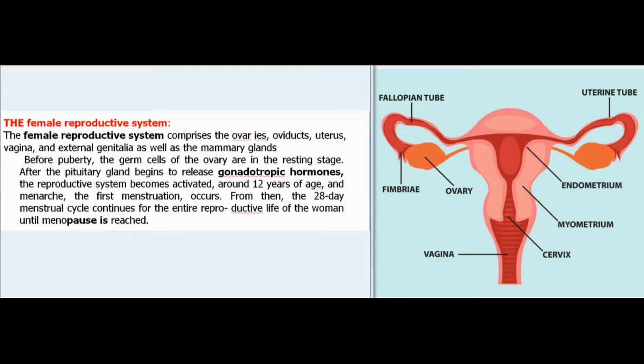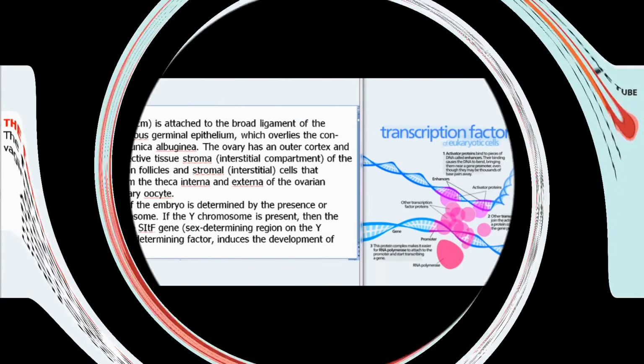After the pituitary gland begins to release gonadotropic hormones, the reproductive system becomes activated, around 12 years of age, and menarche, the first menstruation, occurs. From then, the 28-day menstrual cycle continues for the entire reproductive life of the woman until menopause is reached.